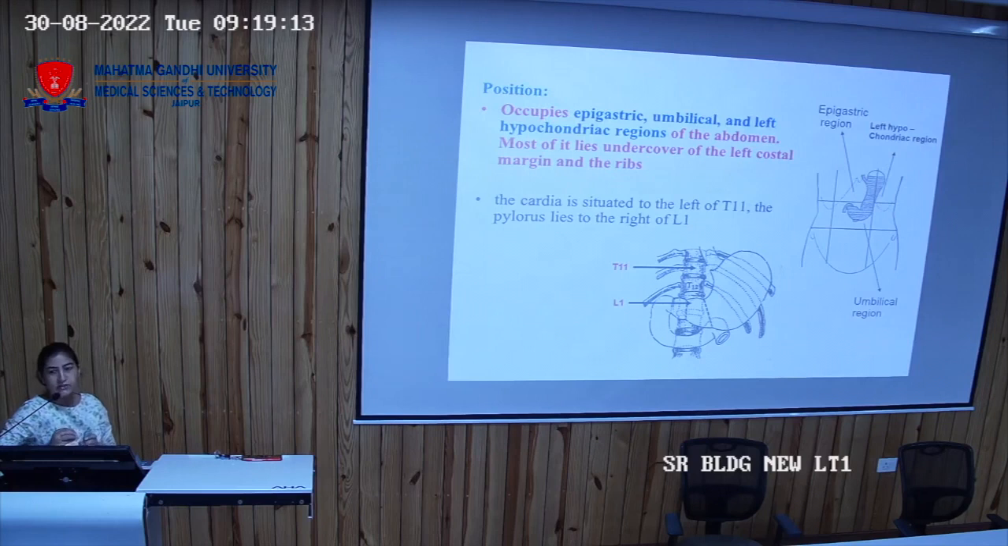Now where are these regions located, the cardiac region and the pyloric region? The cardiac region is situated left of T11. These are the vertebral levels, T11 and L1. So cardiac is towards the left, while the pyloric is towards the right side. One end, that is left of T11, is the location of the cardiac end, and the right of L1 is the pyloric end. Why will this be important for you? Why do you want to know these two ends?